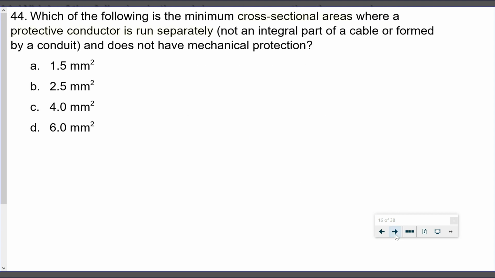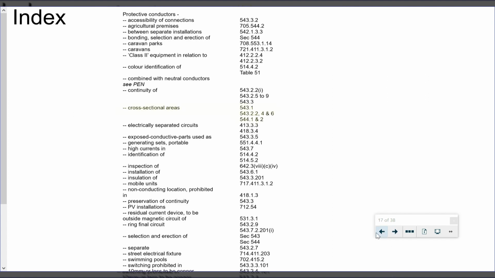Question 44: which of the following is the minimum cross-sectional area for a protective conductor that runs separately, is not an integral part of a cable or formed by a conduit, and does not have mechanical protection? And we've got these cable sizes here. For this one, we're going to look in our index. In the index, we go to protective conductors and run down until we get to cross-sectional areas. You'll see it's taking us to 543.1, 543.2.2, 4 and 6, and 544.1 and 2.